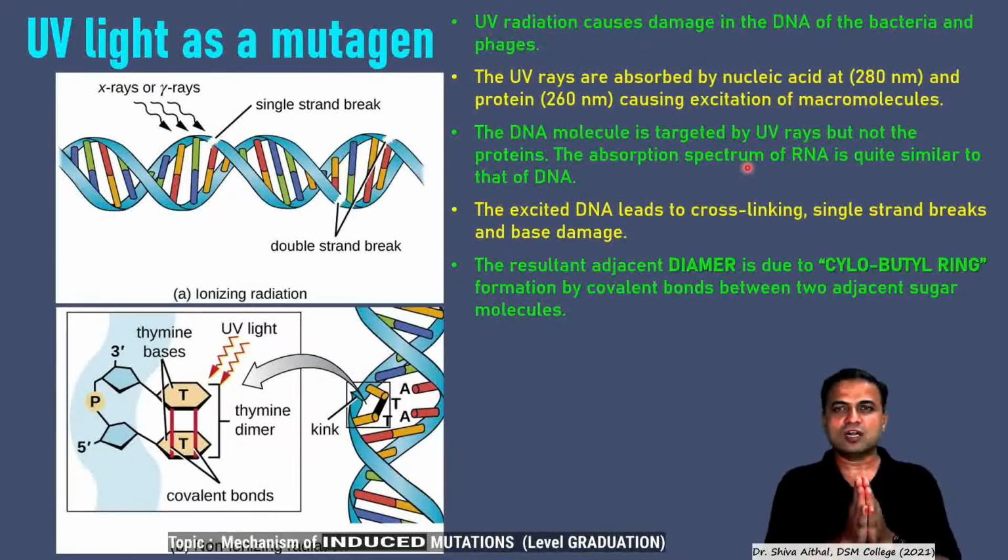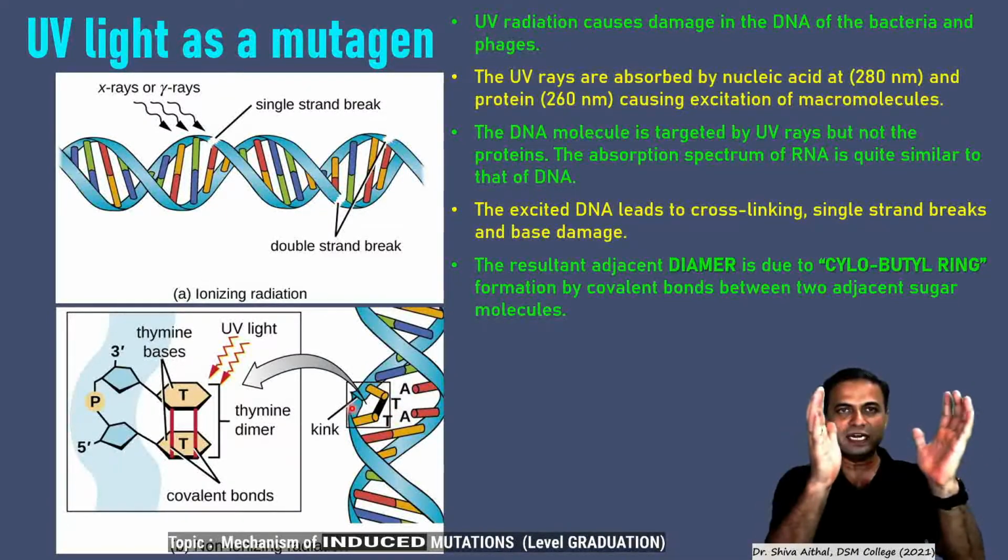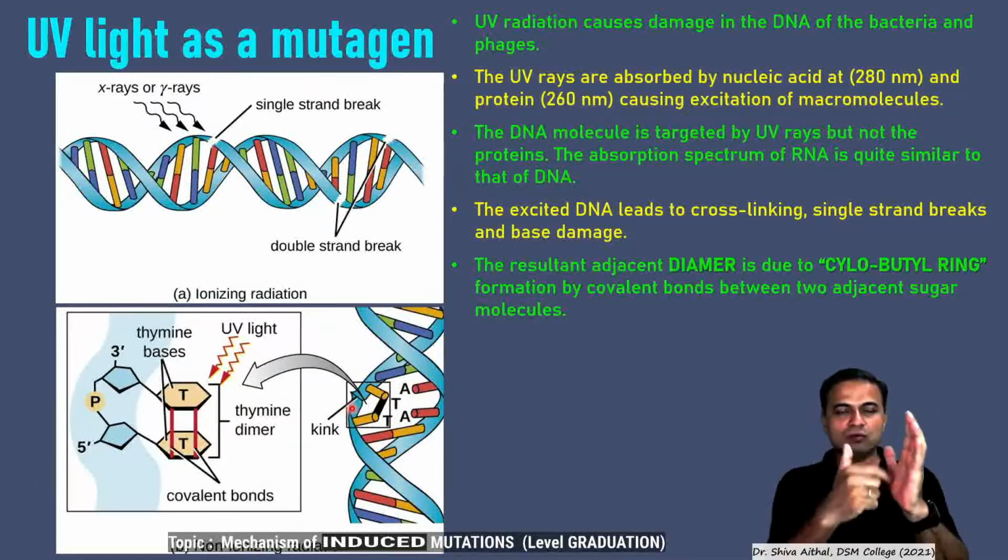The UV rays are absorbed by nucleic acids at 260 nanometers and proteins at 280 nanometers, causing excitation in the macromolecules. So this 260 nanometer light absorbed by DNA creates a dimer of adjacent thymine and thymine molecules. You see the double-stranded DNA, with two thymine molecules on the same strand. Thymine-thymine means A-T pairings on the same strand, you have thymine-thymine.